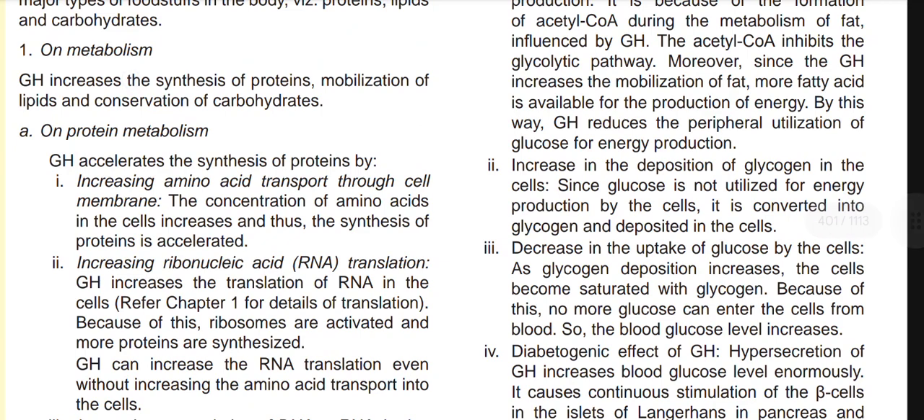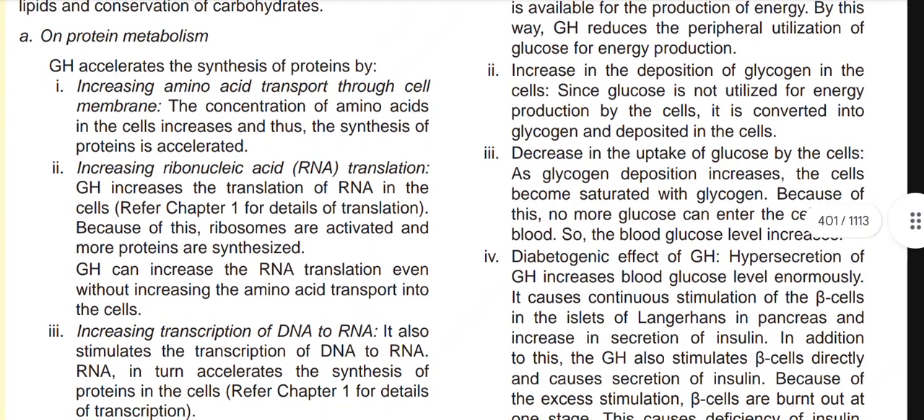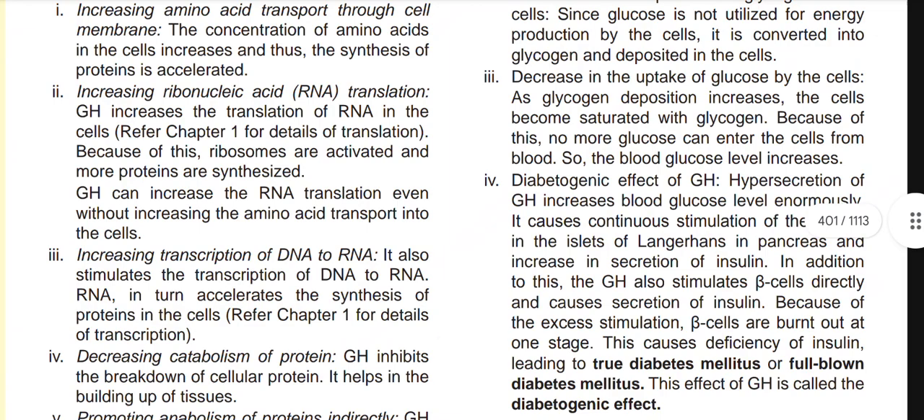Now it also increases the deposition of glycogen in the cells. Since the glucose is not utilized for energy, it is converted into glycogen and deposited in the cell, and it is stored. Now, decrease in the uptake of glucose by the cells: as glycogen deposition increases, the cells become saturated with glycogen, so no more glucose can enter into the cell from the blood, so the blood glucose level increases.